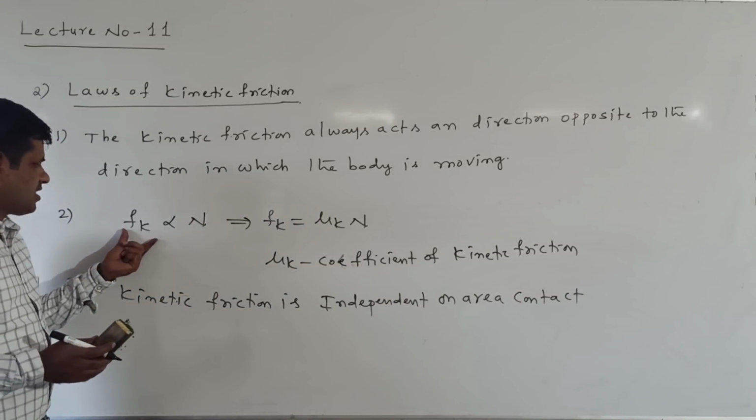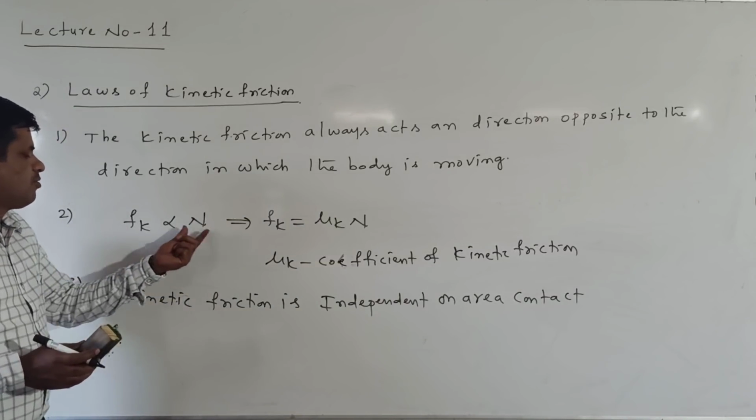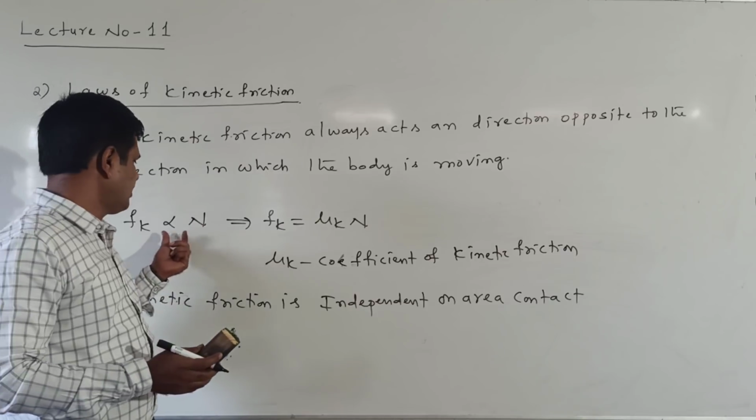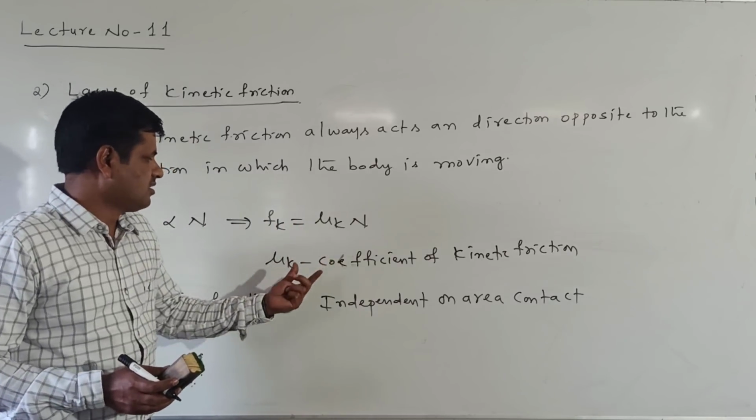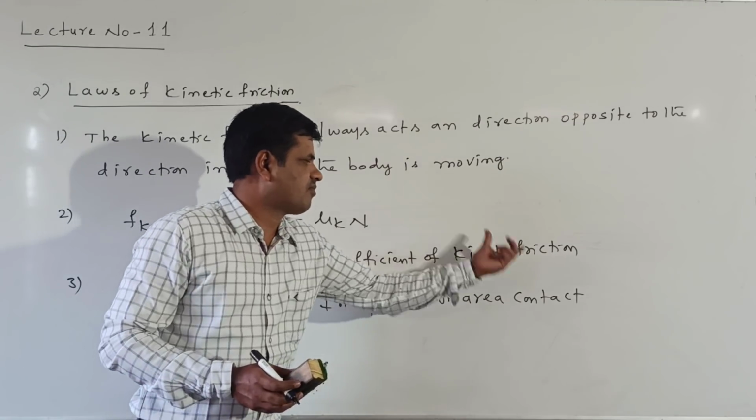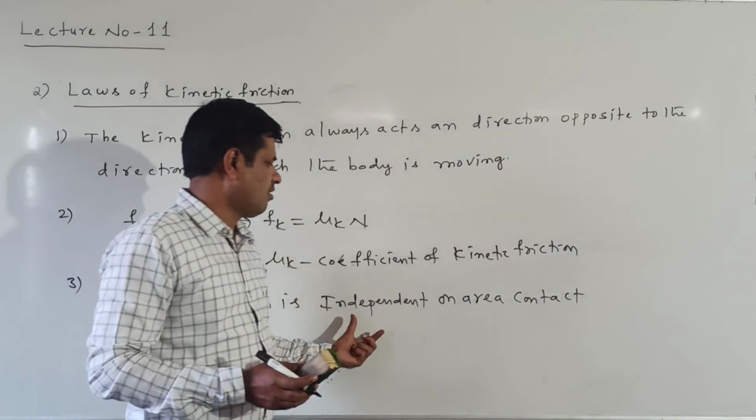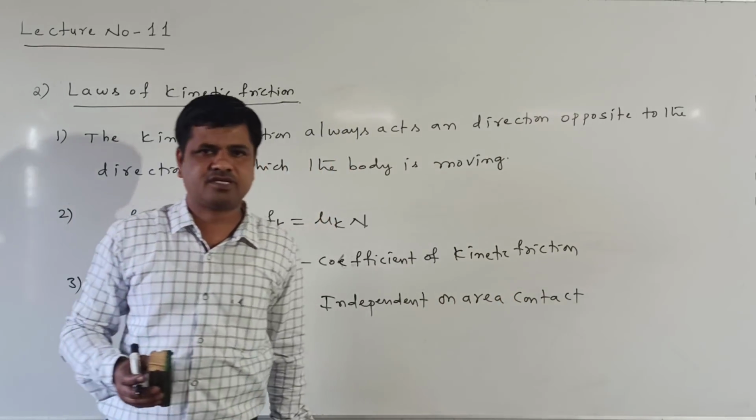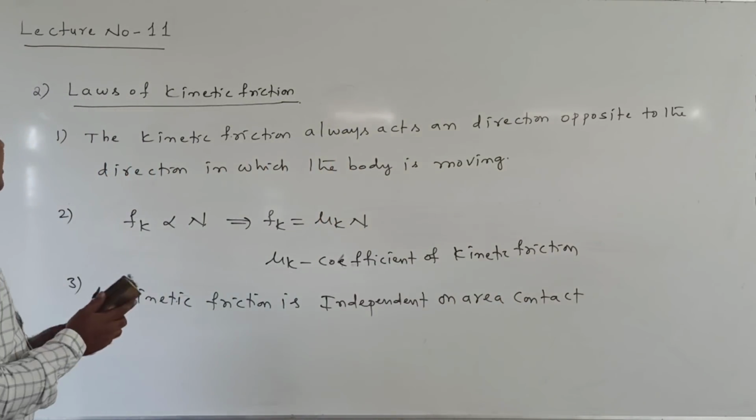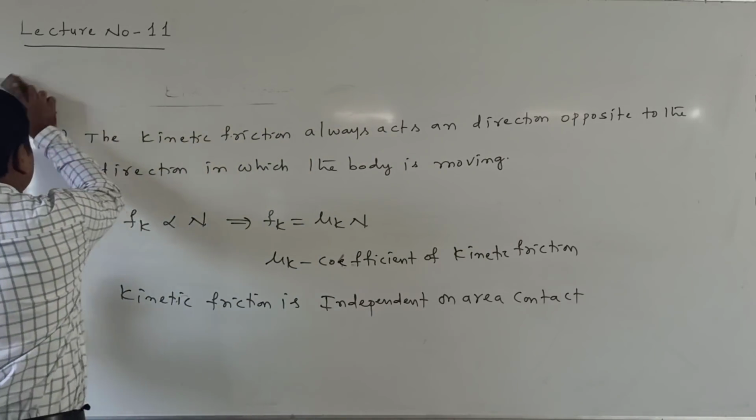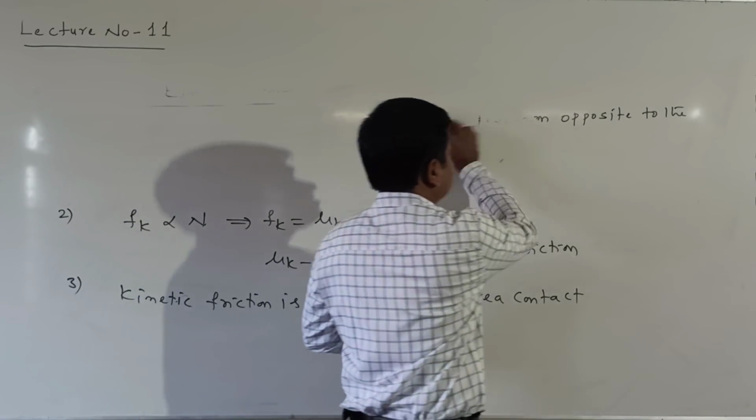Now the kinetic friction is always proportional to the normal reaction. When removing the proportionality we put one constant, and that constant is called the coefficient of kinetic friction. Similarly, the kinetic friction is independent of the area of contact. These are called the laws of kinetic friction.